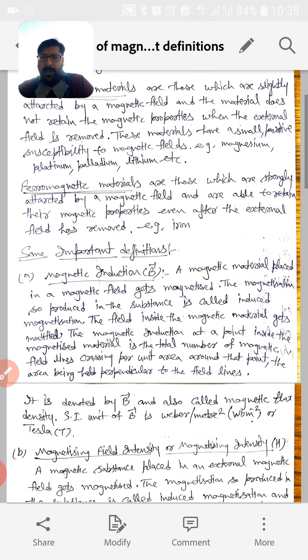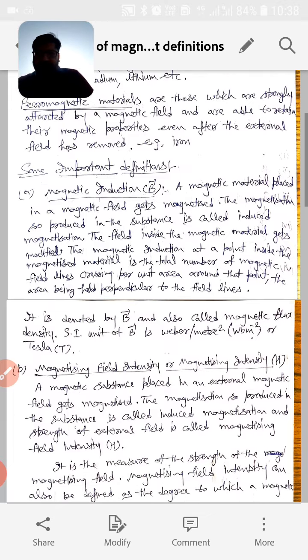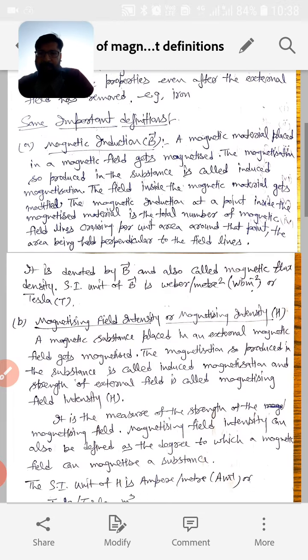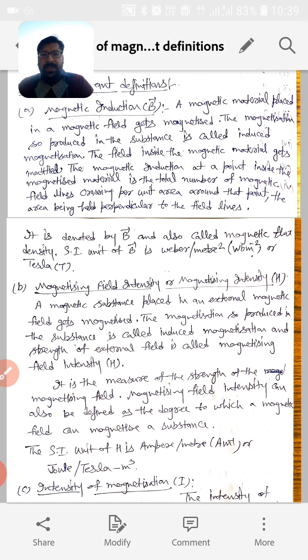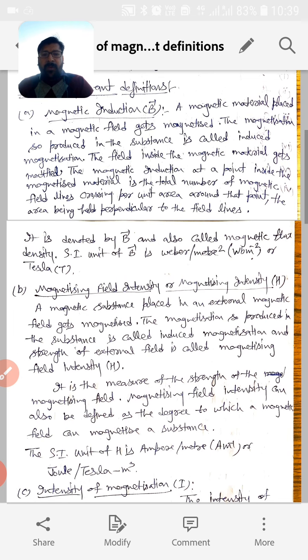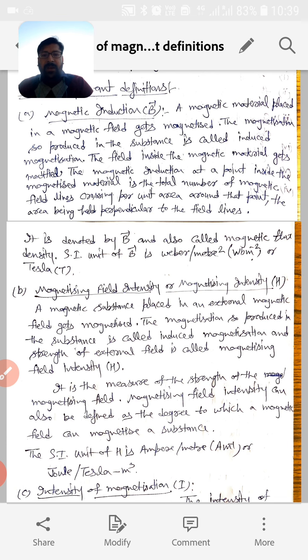Now we will discuss a few important definitions which we are going to use quite a lot in this unit, which is magnetic induction. Magnetic induction means a magnetic material placed in a magnetic field gets magnetized, and the magnetization so produced in the substance is called induced magnetization. The field inside the magnetic material gets modified. So what is this magnetic induction?